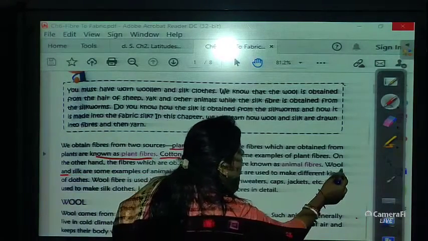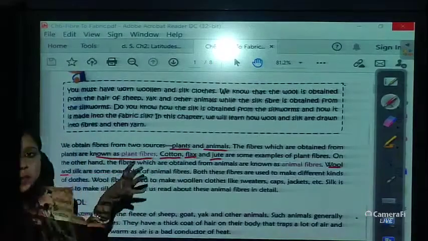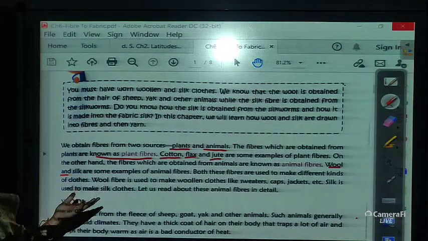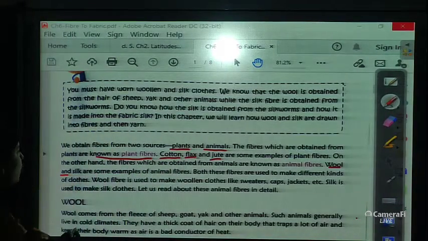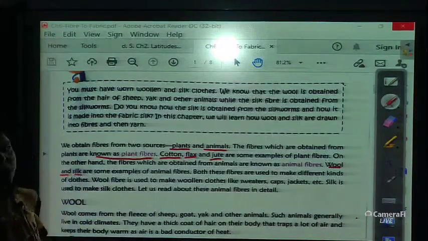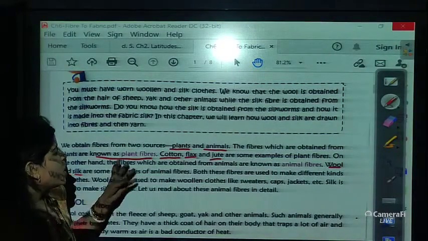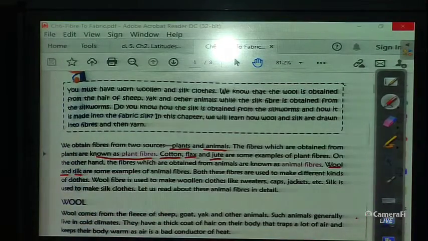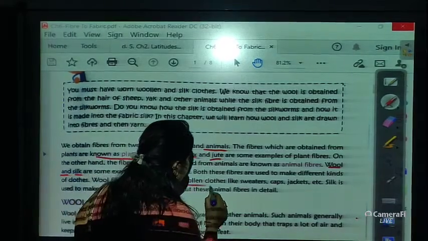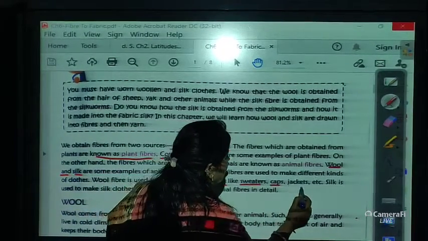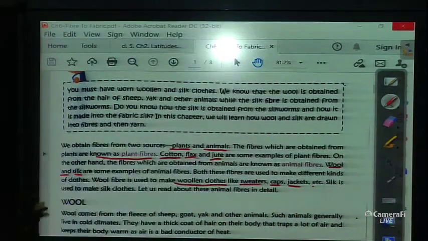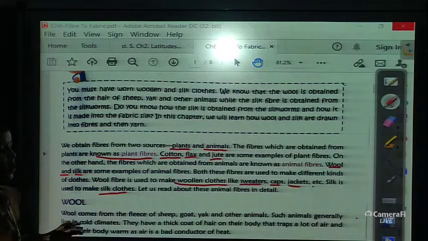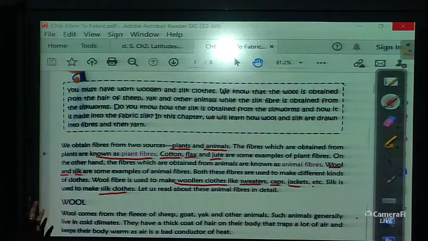Wool we obtain from sheep and yak, which are animals, and silk we obtain from the silkworm, which is an insect, okay. Both these fibers are used to make different kinds of clothes. Wool fibers are used to make woolen clothes which we wear in winter, like sweaters, caps, jackets, etc. And silk is used to make silk clothes, right? So let us read about these animal fibers in detail.